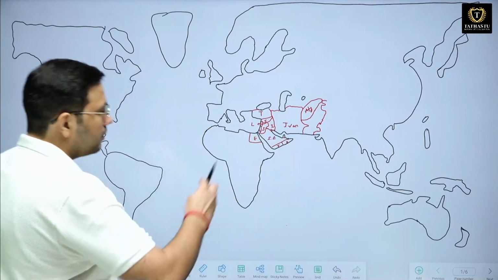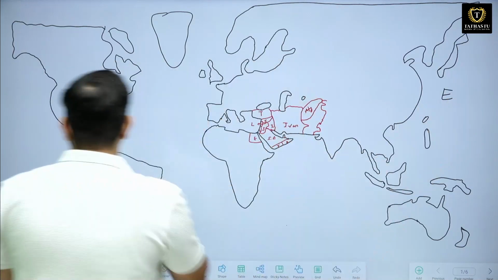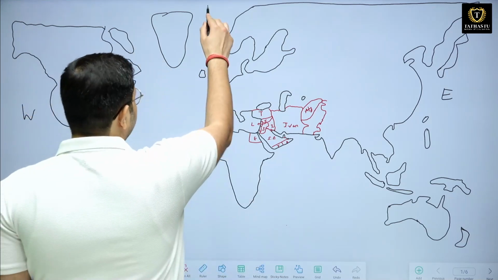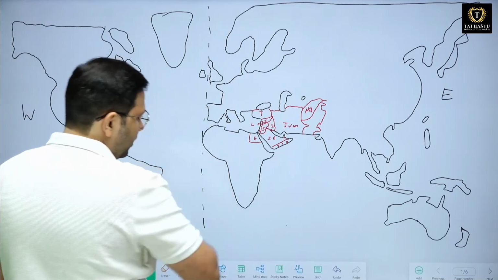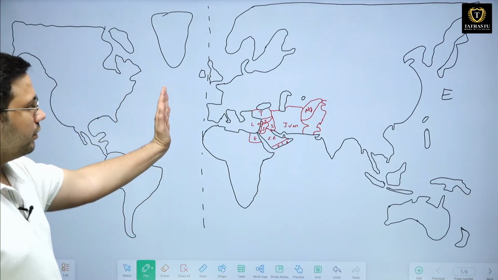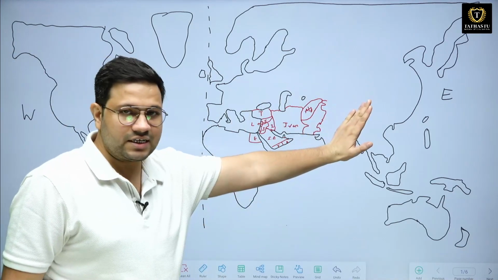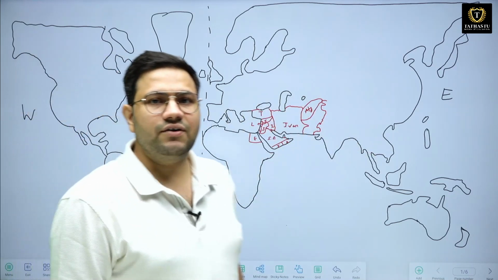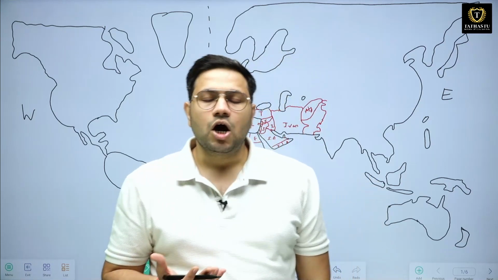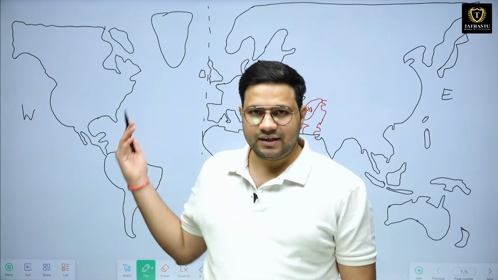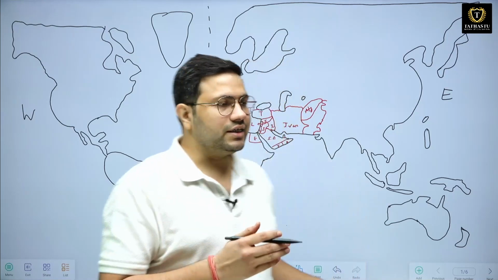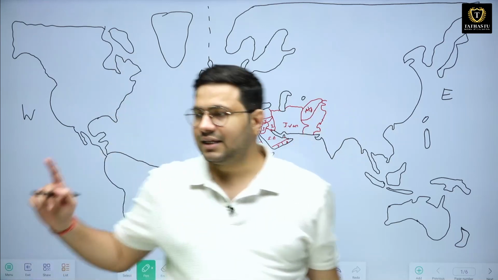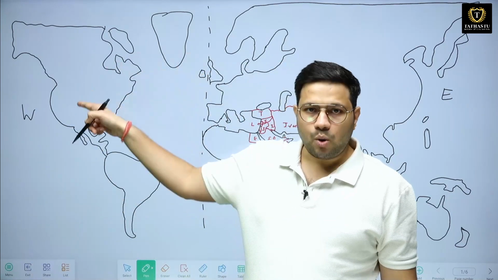Generally, if you see, this is the east part, this is the west. And how has it been categorized? Because there is a line that goes, the international date line. Now according to it, this is the eastern hemisphere, this is the eastern part and this is the western part. Since in 1600, 1700, 1800 it was the dominance of the British, they decided this line, and henceforth they started calling them east because they were east to Britain, and they started calling them west because they were west to Britain.